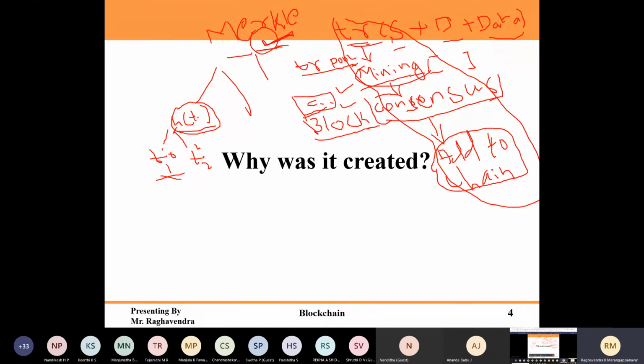Here, data can be anything. When it comes to financial transactions, it's money, like Bitcoin. When it comes to Ethereum, it's Ether. Like that, we have many other coins. When it comes to health data, you can store any type of data. In our research, we were storing the records of patients. That's where patient privacy matters, so without the patient's knowledge it should not be shared with anyone. In IoT we are storing temperatures.